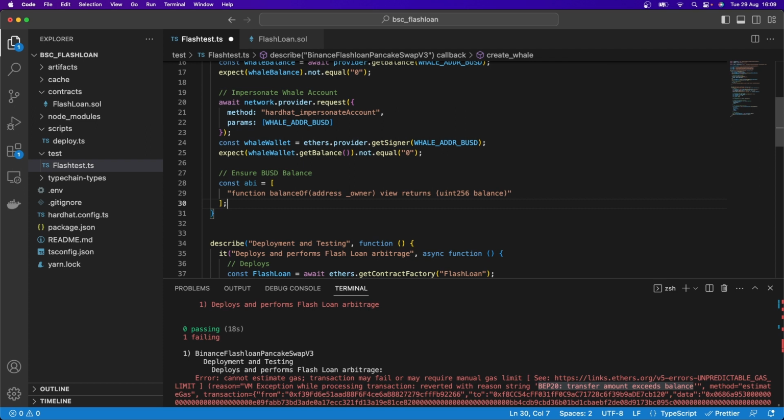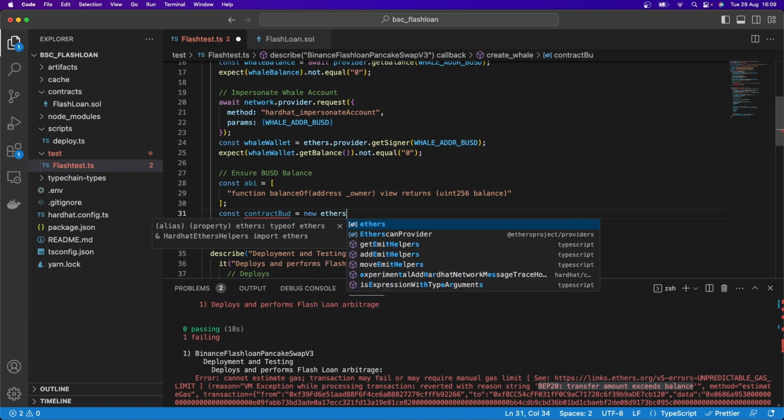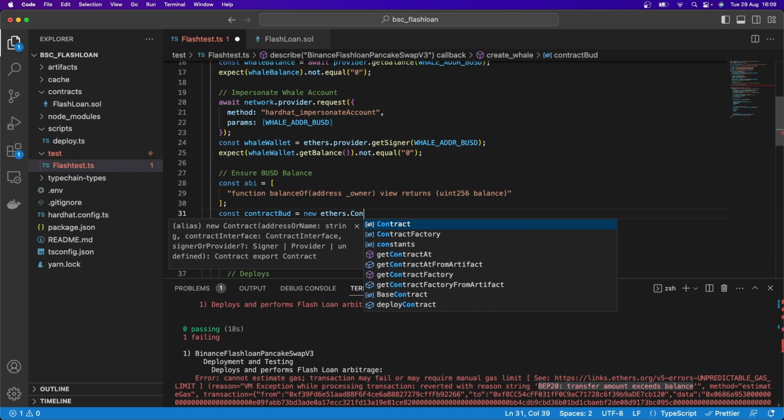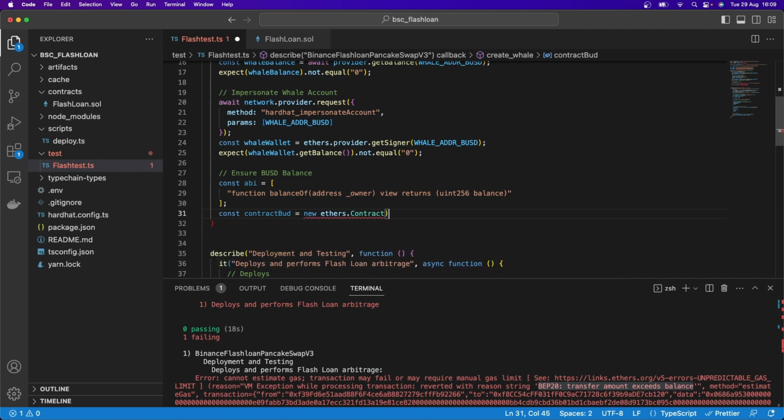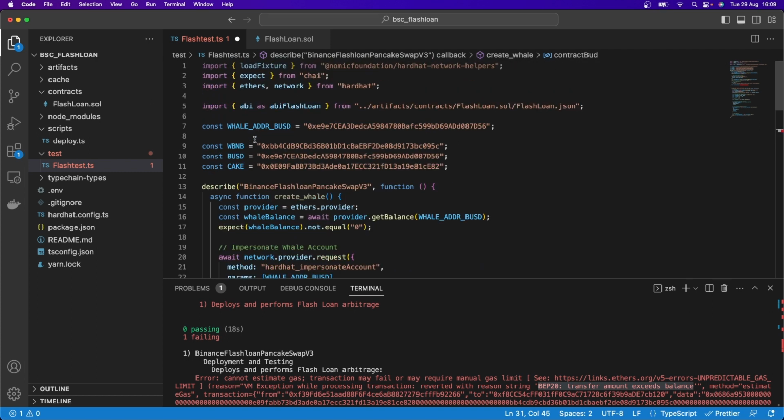Put a semicolon on the end of the closed square bracket over there as well. And so here what I'm going to do is say const contract. We're now going to connect to the contract. BUSD is going to be equal to new ethers dot contract, just like we did before, except this time we know what the borrowed token is going to be. Our borrow token is going to be BUSD.